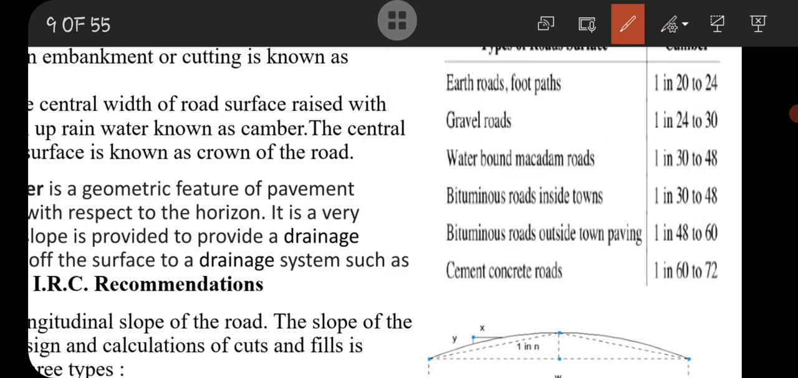The different limits are here. The superiority of road is increased in this way. First, earthen road, that is camber provided 1 in 20 to 1 in 24, because a large camber is provided since earth is more prone to percolate rainwater. Then gravel road 1 in 24 to 1 in 30. Waterbound macadam road 1 in 30 to 1 in 48. Bituminous road 1 in 30 to 1 in 48. And concrete road 1 in 60 to 1 in 72.